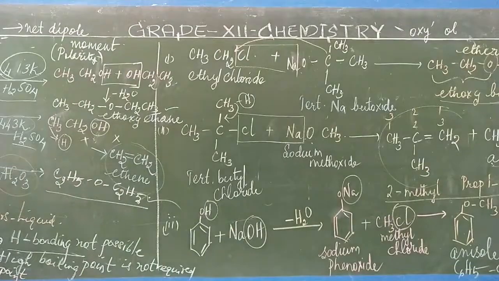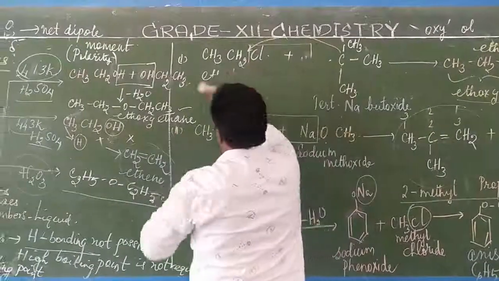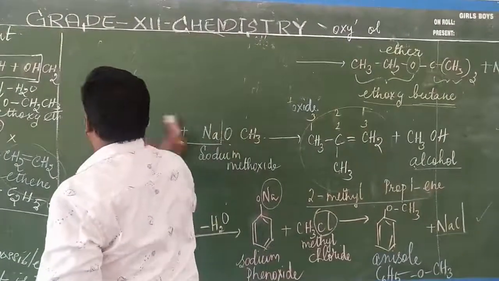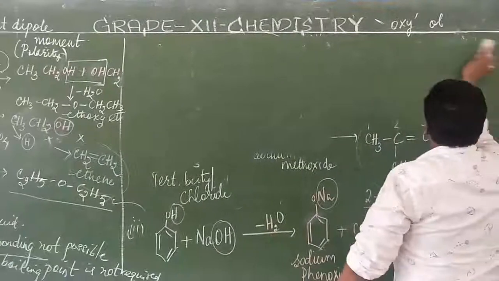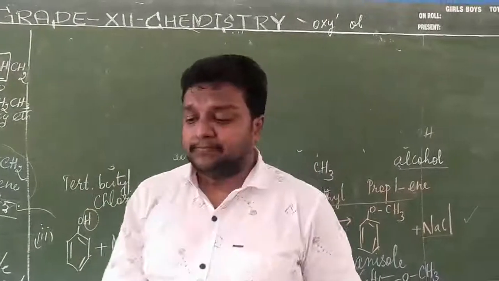What is that for chemical properties? So chemical properties: we have only 3 reactions. You do not need many, just 3 reactions as per your questions.